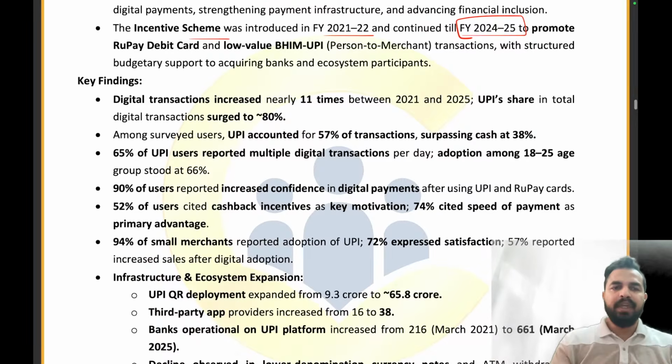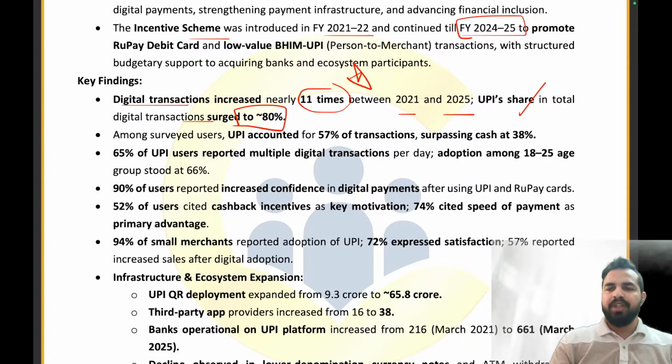Now let's see that according to this particular report, after this scheme, the digital transactions have increased 11 times. Guys, please remember this data. The digital transactions increased by 11 times between 2021 and 2025, and the UPI share in the total digital transactions increased to 80%. तो जो यूपीआई का शेयर था टोटल डिजिटल ट्रांजेक्शन में वो 80% तक जाकर इंक्रीज हो गया. ठीक है.